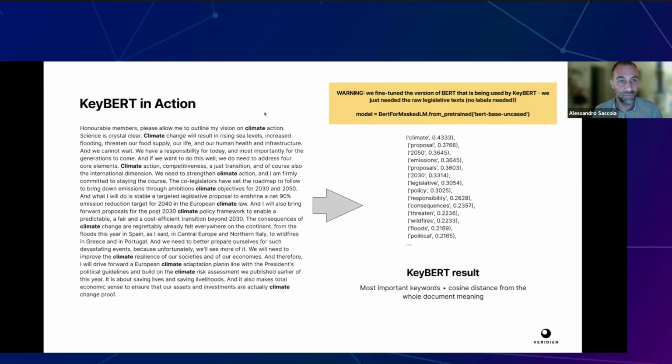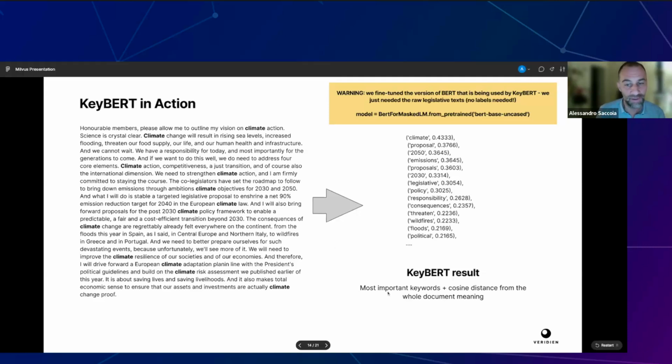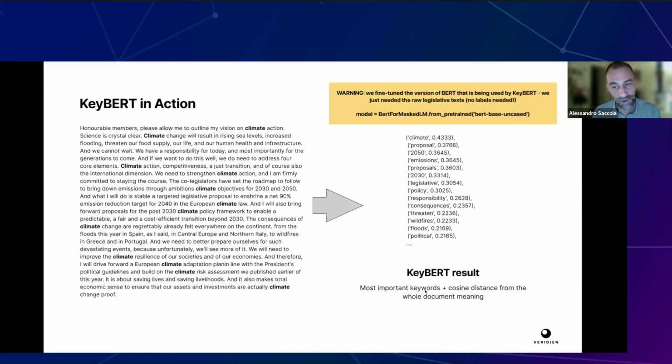So we know that KeyBERT, if we do this fine-tuning, will always be updated and extract also very important keywords. So the result of KeyBERT is keywords plus the cosine distance from the whole document of each word.